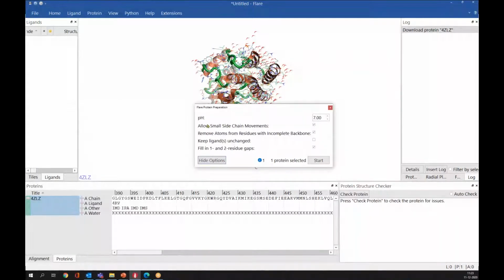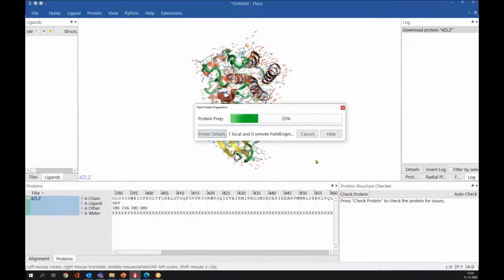You have other options as well. You can change the pH for the protein preparation here. During protein preparation, it will allow some small side chain movements, and it will remove the residues with the incomplete backbone. And if your structure has 1 or 2 missing residues, it will bridge those gaps automatically. The default settings are usually recommended if you are unsure which settings to use. In this demo, I'm going to use the default settings. After this, you can simply press start.